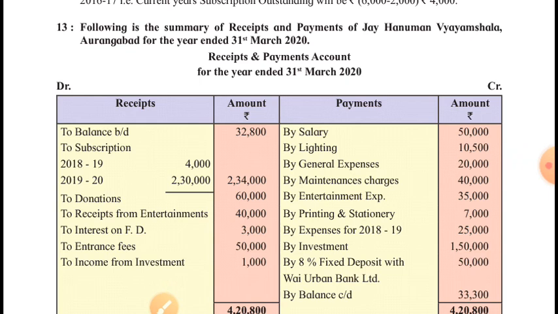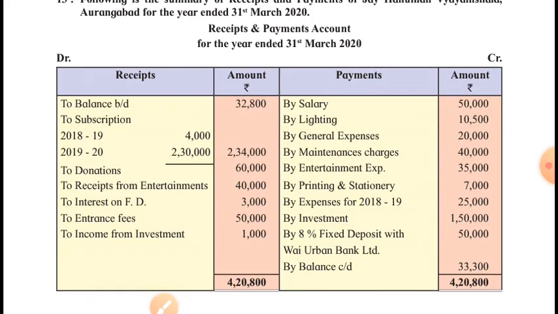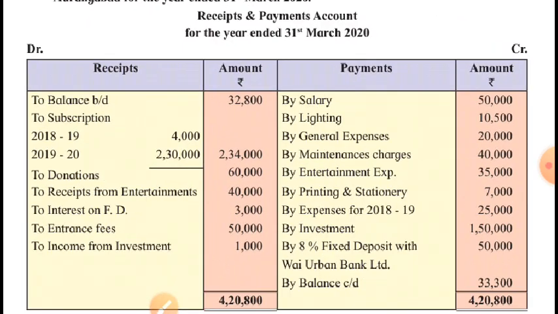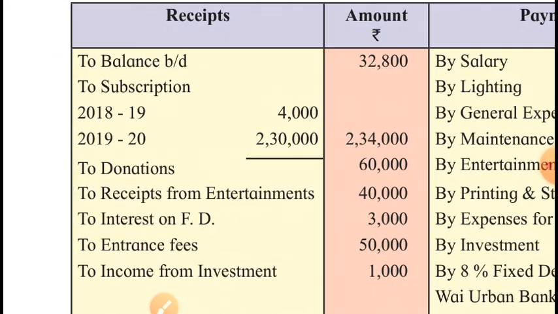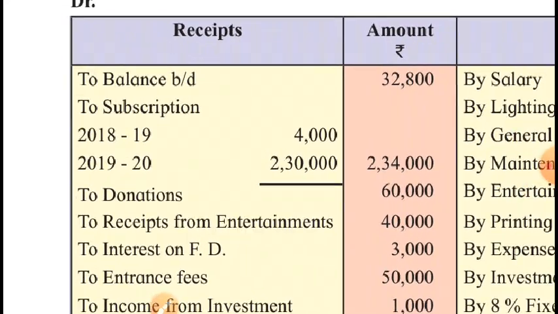Following is the summary of receipts and payments account of Jai Hanuman Vyayam Shala, Aurangabad for the year ended 31st March 2020. So the year is ending on 31st March 2020, which means the current year is 2019-20. Receipts and payments account for that year. On the receipt side there is opening balance of cash.